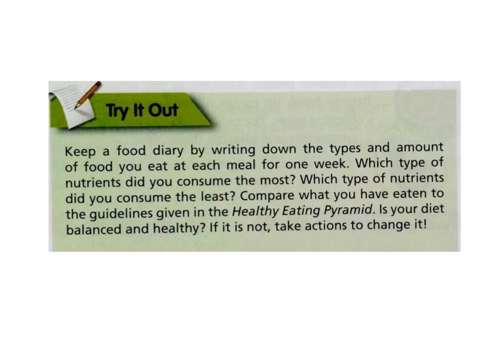So the activity is that keep a food diary by writing down the types and amount of food you eat at each meal for 1 week. Which type of nutrients did you consume the most? Which type of nutrients did you consume the least? Compare what you have eaten to the guidelines given in that pyramid, and depending upon that, tell whether your diet is balanced and healthy, and if it is not, what you should do to make it healthy and balanced.